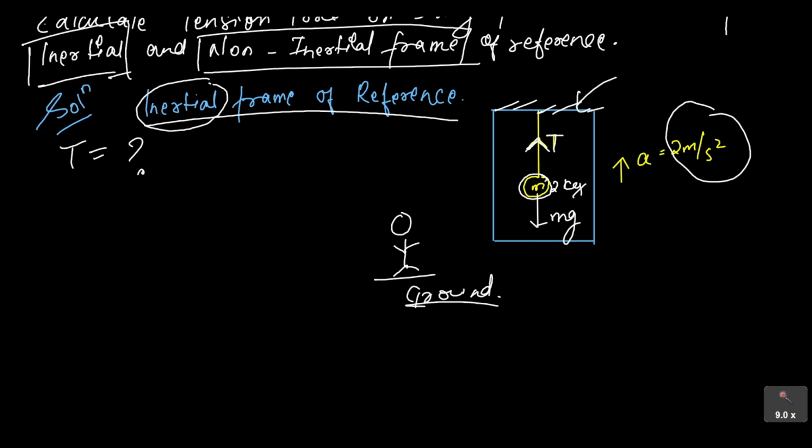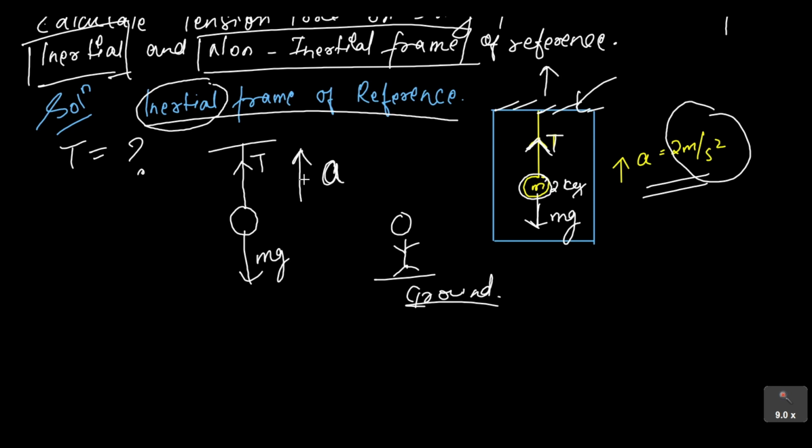He will make a free body diagram. The tension force will be acting upward, because he will see that the mass is attached with the string. There will be one force acting downward, which is mg. And one more thing he is going to see is that this body is also accelerating in this direction, because the lift itself is accelerating upward, so the elevator will be moving up. So he will see there is a motion in the y direction with an acceleration of a, which is 2 meter per second square.